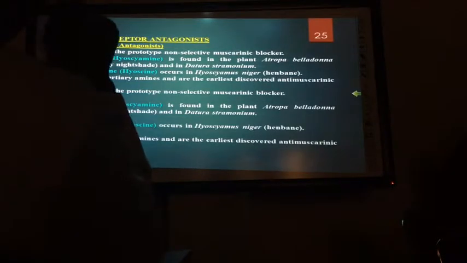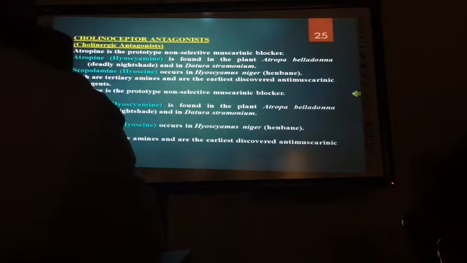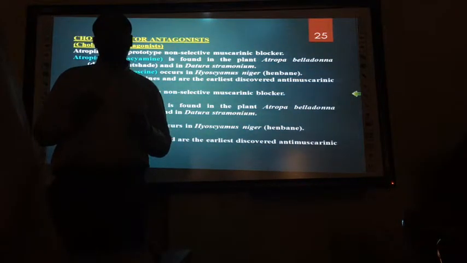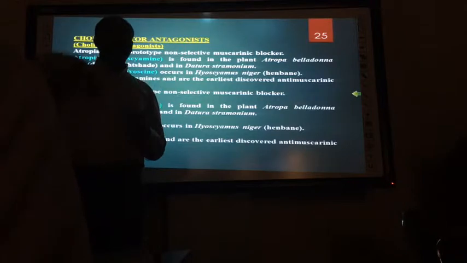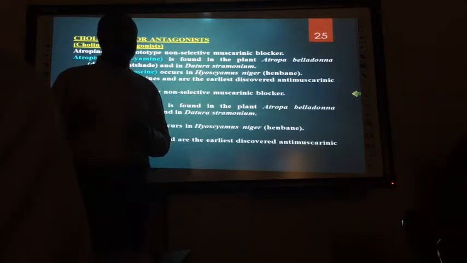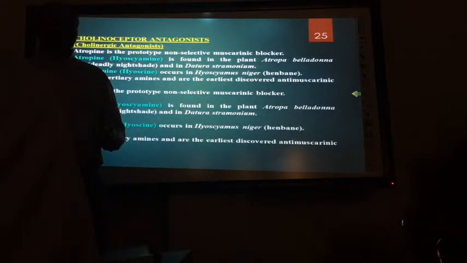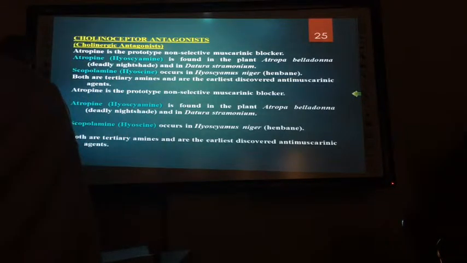Muscarinic antagonists are those which will block muscarinic receptors. Nicotinic antagonists will block nicotinic receptors. The common problem with non-selective nicotinic antagonists is that they will also block all the autonomic ganglia, because those are also nicotinic receptors, and they will block all the nicotinic receptors in the muscle. That's why those drugs, ganglionic blockers, were used in controlling uncontrolled blood pressure.